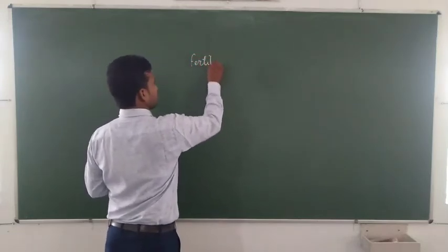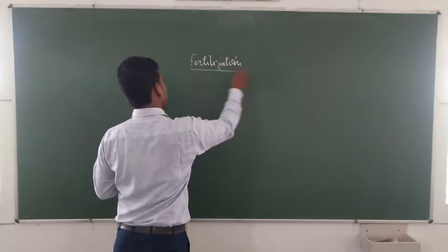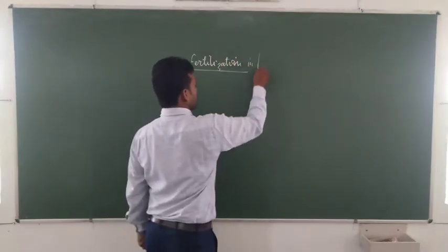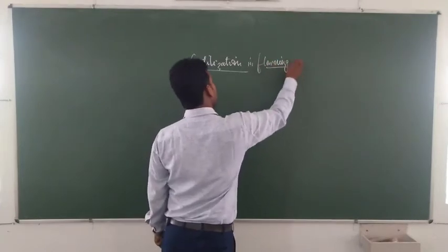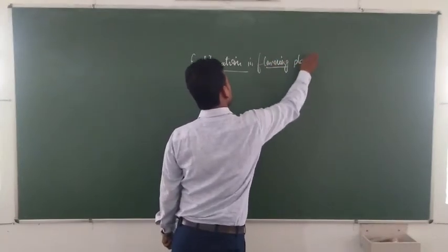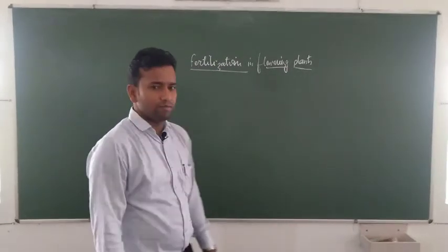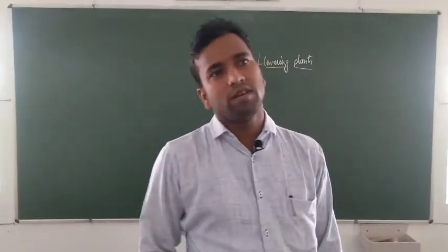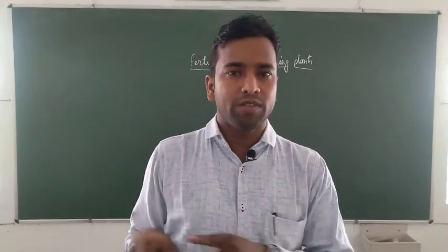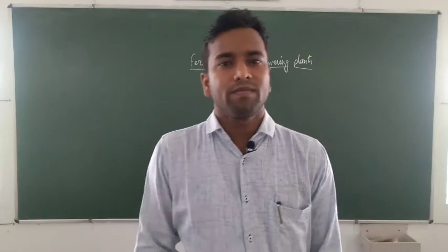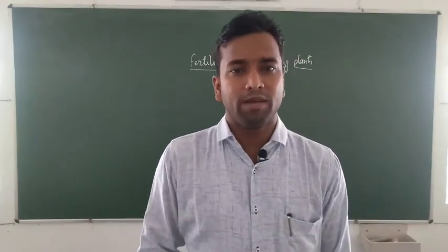This is fertilization in flowering plants. You know that in the fertilization process, the male and female gametes fuse to form the zygote. How does the male gamete reach the female gamete? This is the primary question.